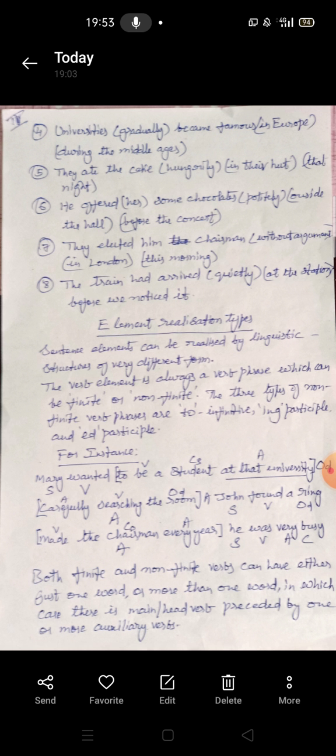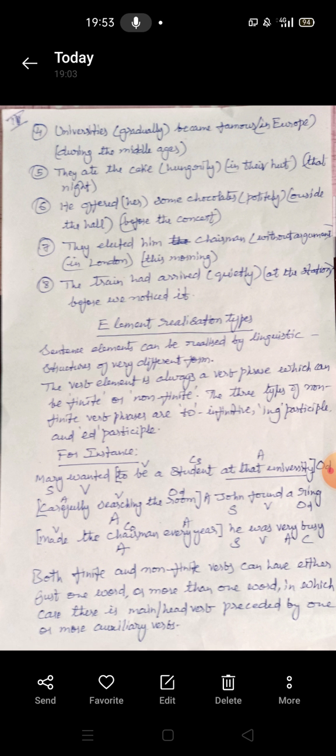So the first example is the to infinitive. And the second one is: carefully searching the room, John found a ring. So again, carefully searching the room acts as an adverbial. No, the first one acts as an object. This one acts as an adverbial. Carefully searching the room, John found a ring.